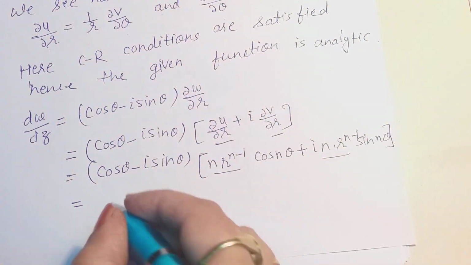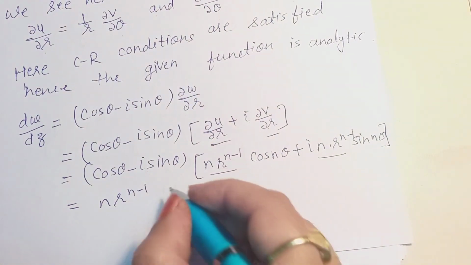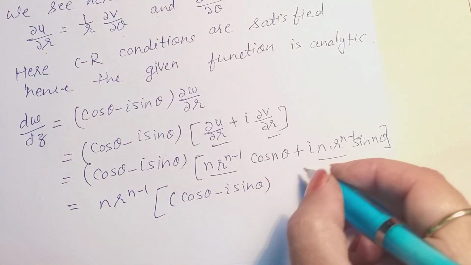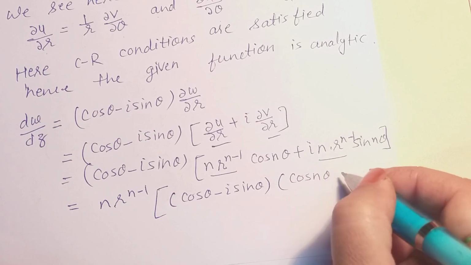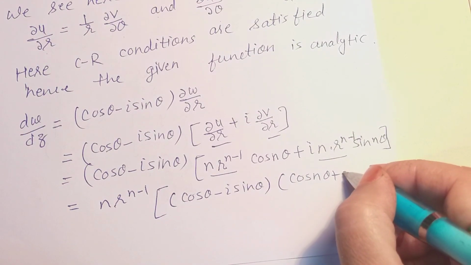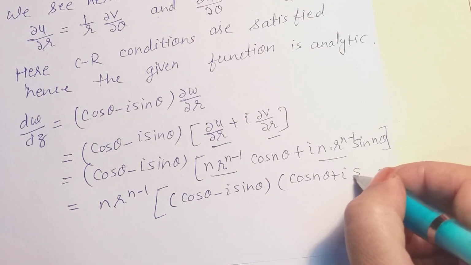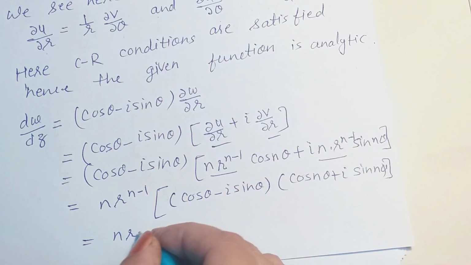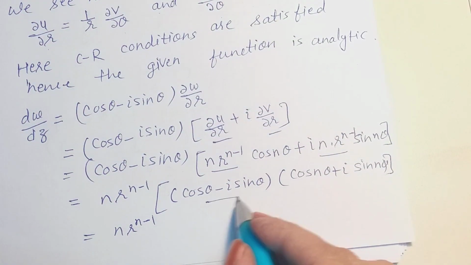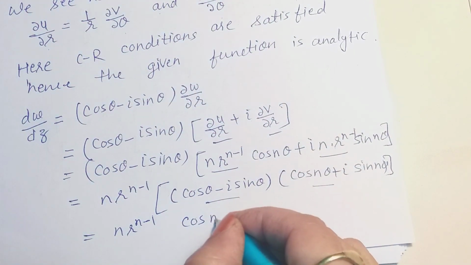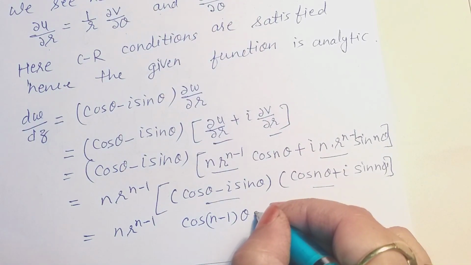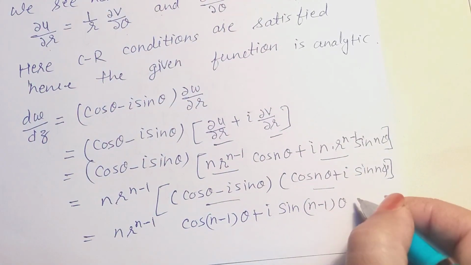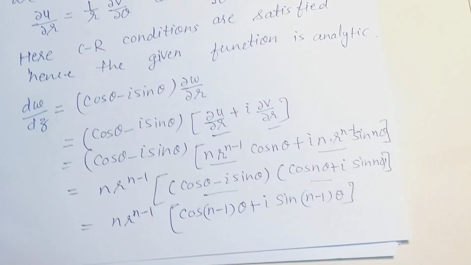So we take r^(n-1) common, and we will have (cos θ minus i sin θ) into (cos nθ plus i sin nθ), which gives the value of r^(n-1) (cos (n-1)θ plus i sin (n-1)θ). Okay, so this is the value of the derivative.